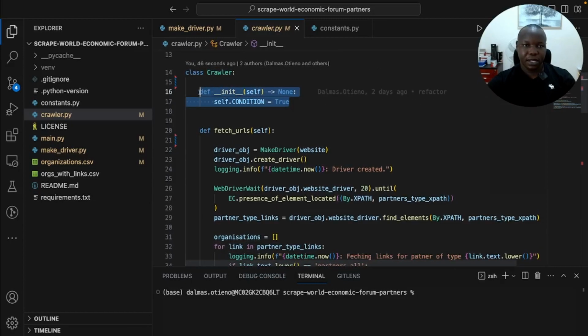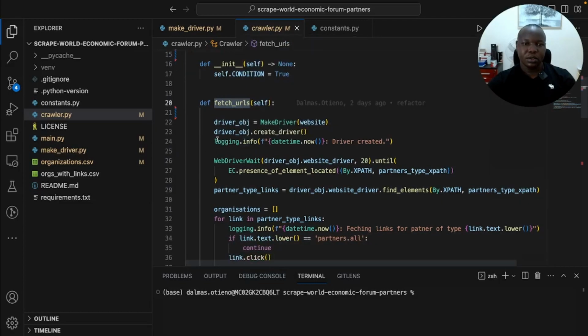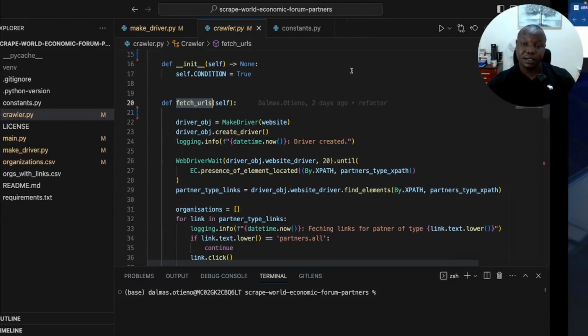The class crawler, when you call it, it has this condition, and this is just a stopping condition because we're going to be using a loop, majorly a while loop, because we never know when we are to stop fetching the data. And then we have the first method here, used to fetch the URLs that link to the page that has information.